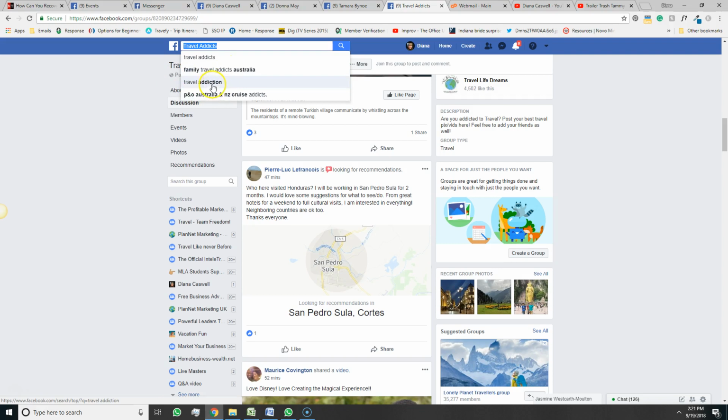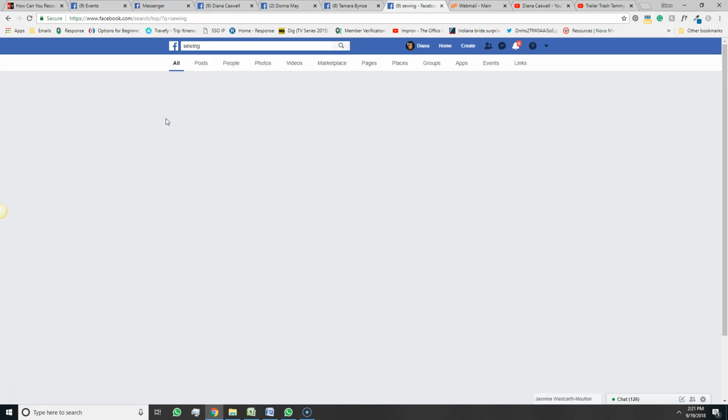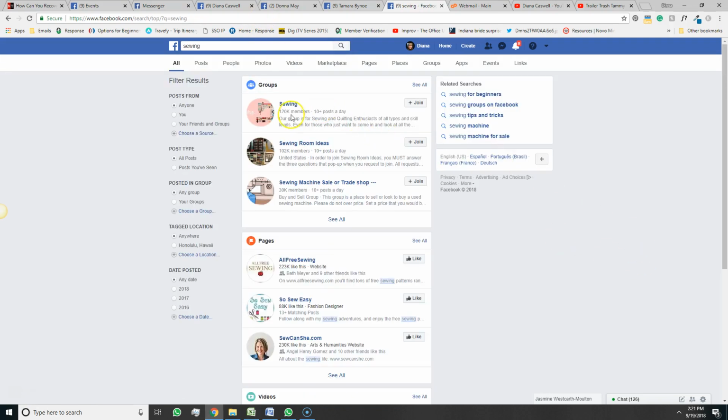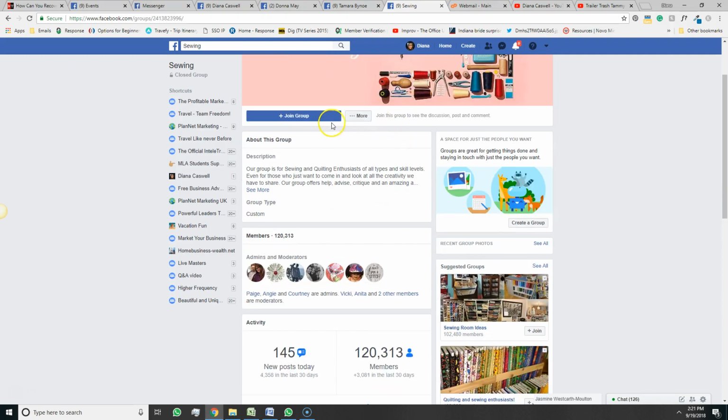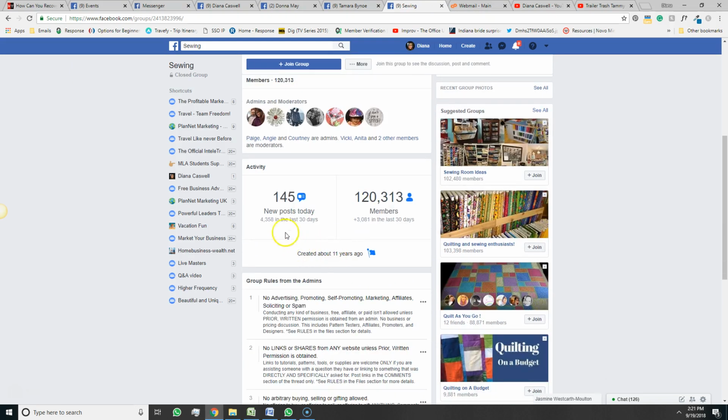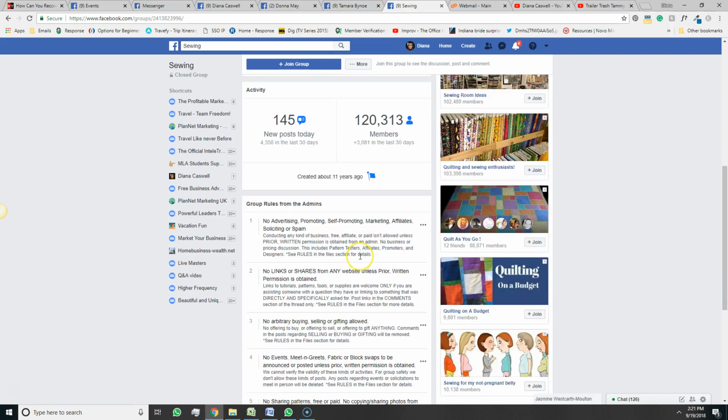And talk to people who have. You can also do things like, if you are into sewing, you can go and look for a sewing group. So here's a group with 120,000 people. You can go into that group. You can join that group and just start, and look, there's a lot more posts in this one, and 120,000 members, so that's a really good one.